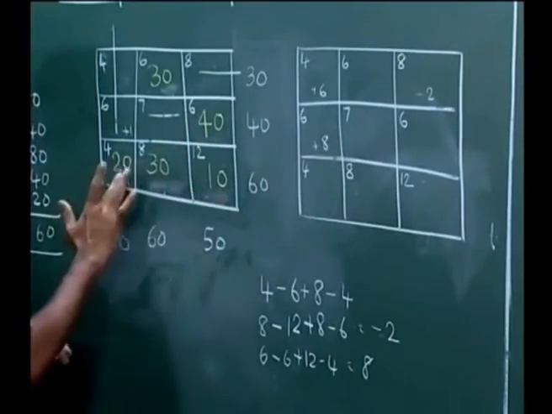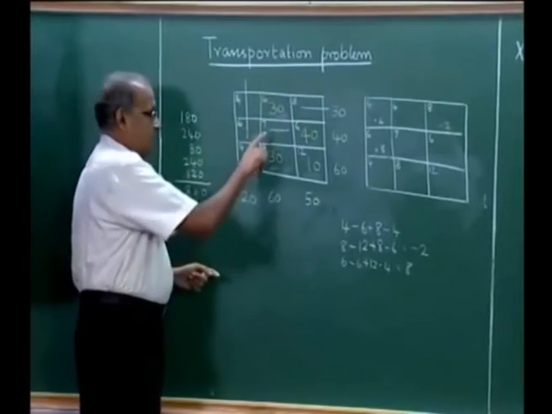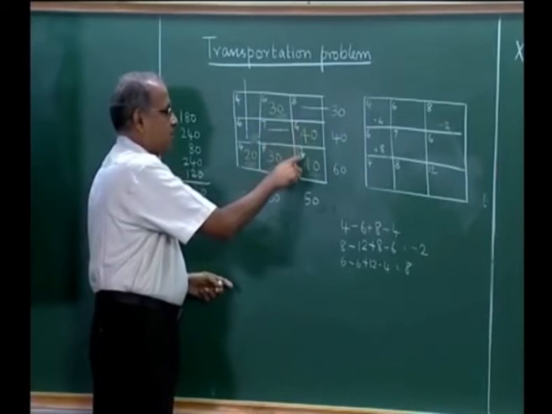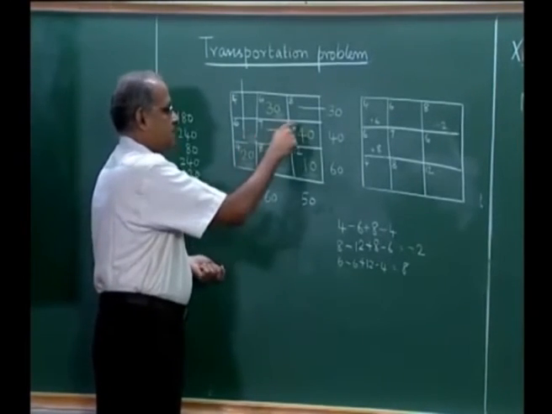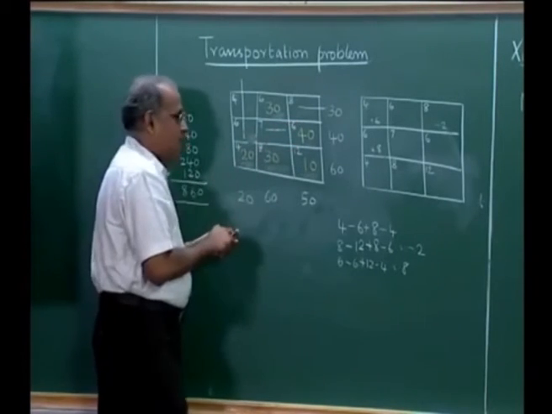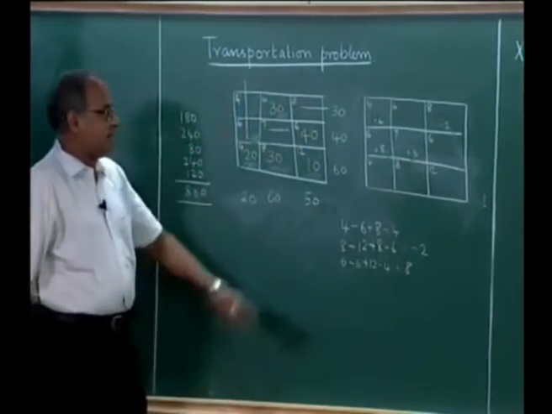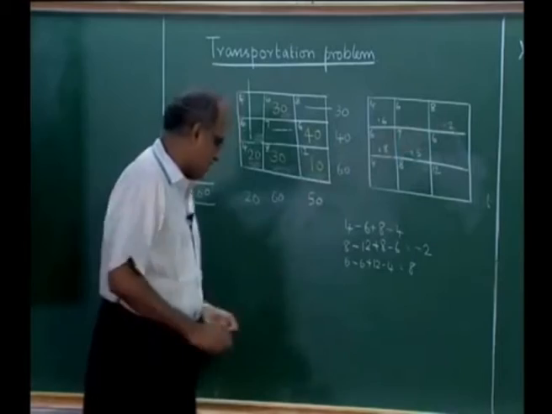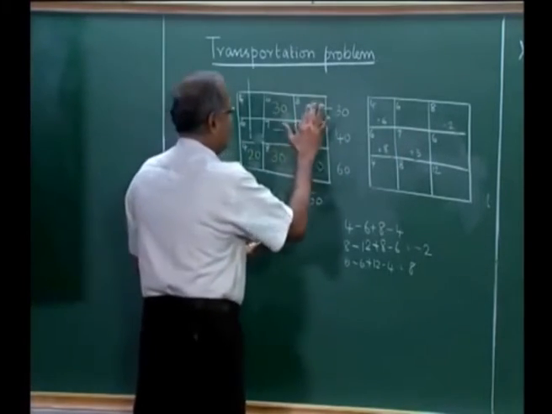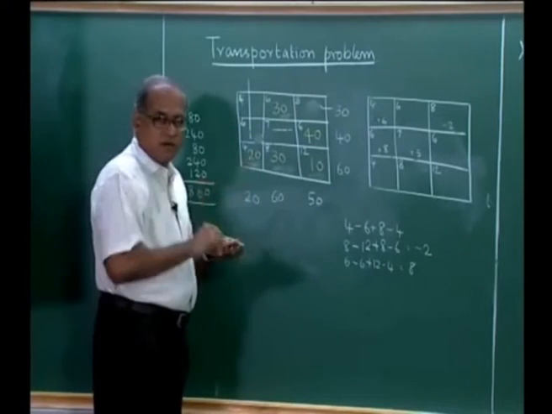So, the cost will increase, and if I put 1 here, it will be plus 7 minus 6 plus 12 minus 8, which will again be positive. So, 7 minus 6 is 1, 1 plus 12 is 13, 13 minus 8 is plus 5. Now we observe that adding a 1 here can reduce the cost. So, we try to add as much as we can, so that the cost will come down.